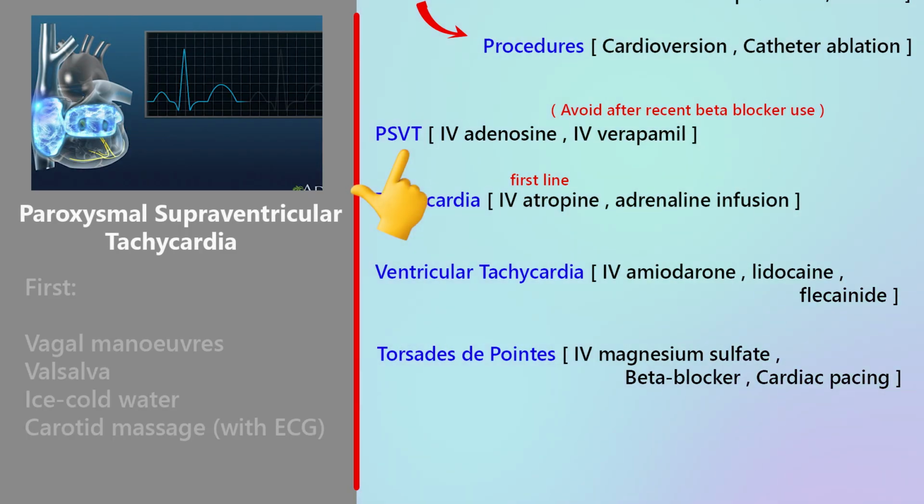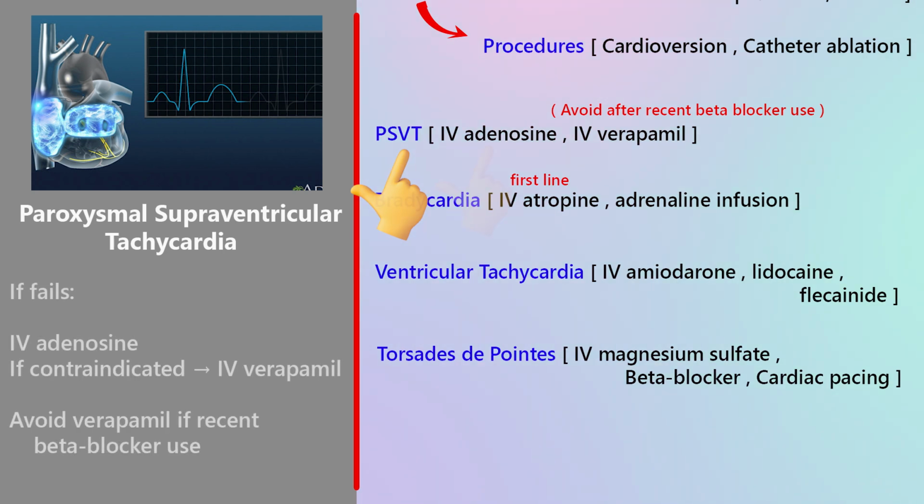Paroxysmal supraventricular tachycardia, PSVT. Now move to PSVT. PSVT is usually due to re-entry circuits above the ventricles. It presents with sudden onset and sudden termination of tachycardia. First step, non-drug measures. Always start simple. First, try vagal maneuvers. Valsalva maneuver, ice-cold water to the face, carotid sinus massage. Important caution: carotid massage must be done with ECG monitoring, avoiding carotid artery disease.